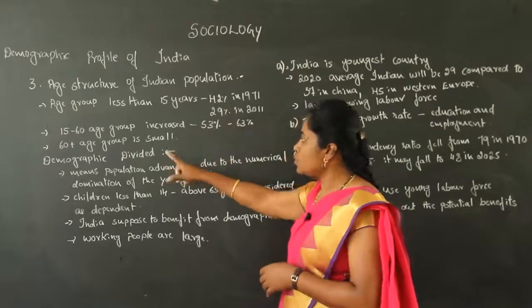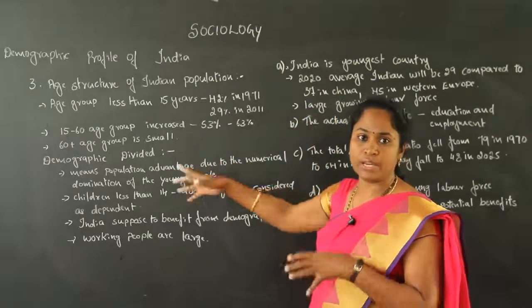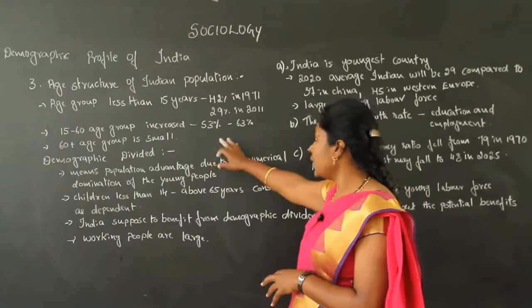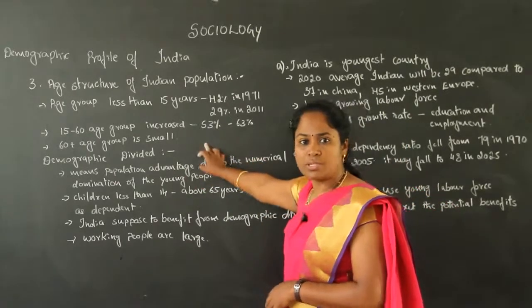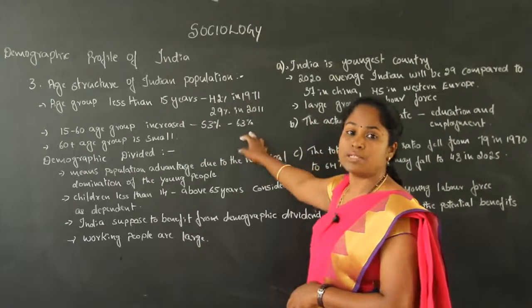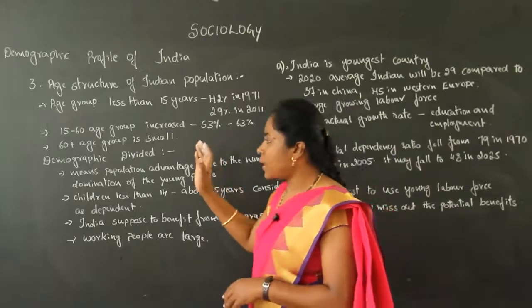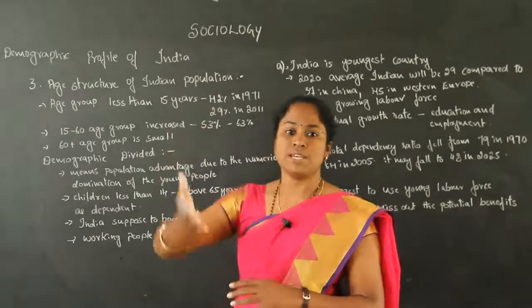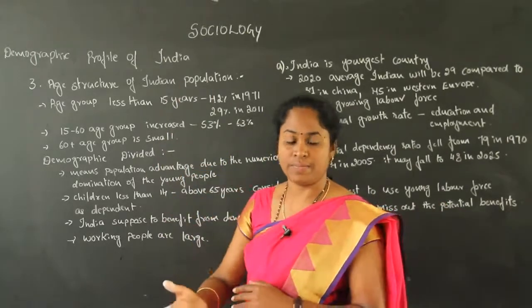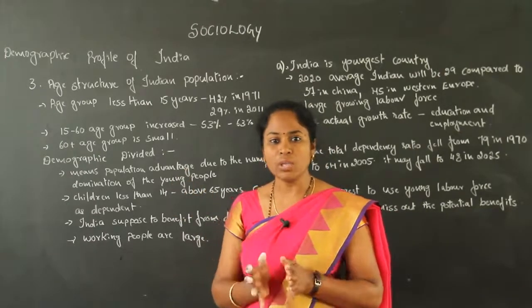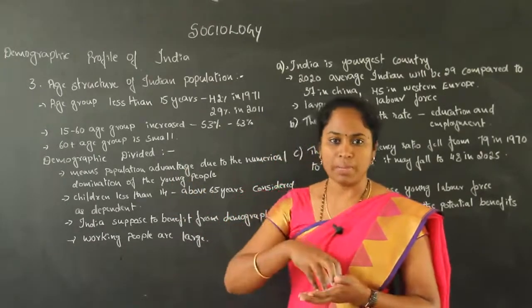The 15 to 60 years age group, that is the working people, the young generation, has increased from 53% to 63%. And the population above 60 years, 60 plus, is small compared to the working people.